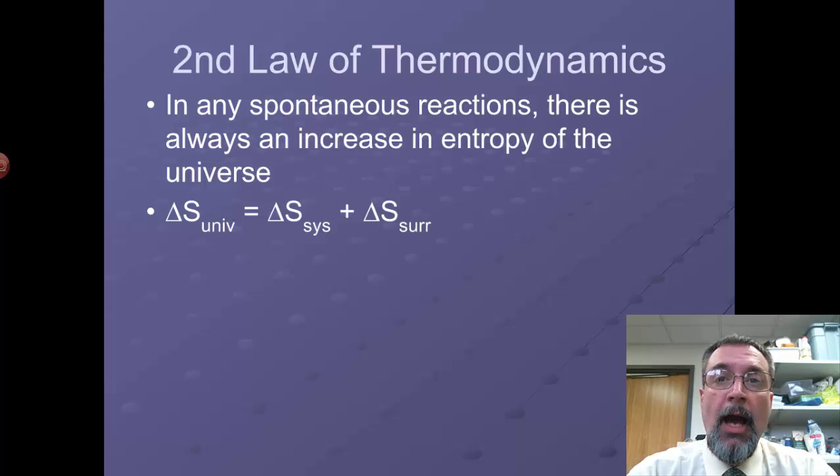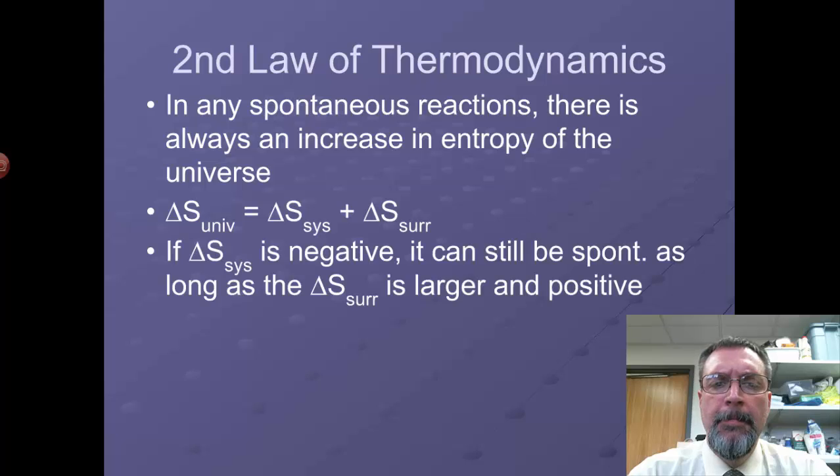Now, usually those are going to be opposites. If the system that you're looking at is becoming less ordered, then it's likely that the surroundings are becoming more ordered by contrast. Okay? So it is possible for a reaction system, a process that is becoming less chaotic, that is becoming more ordered, in other words, delta S is negative, it is possible for that to be a spontaneous process as long as the delta S for the surroundings is larger than that and positive.